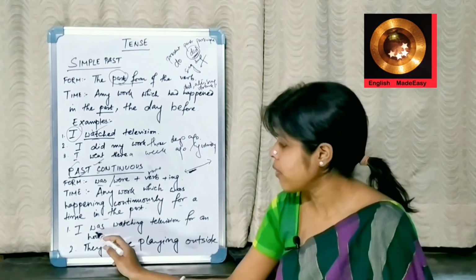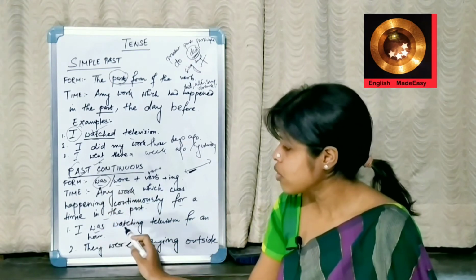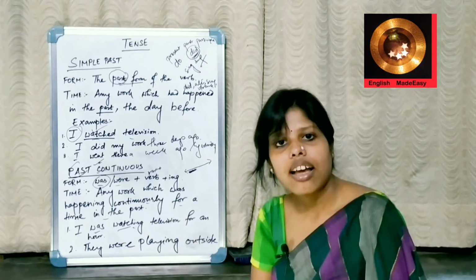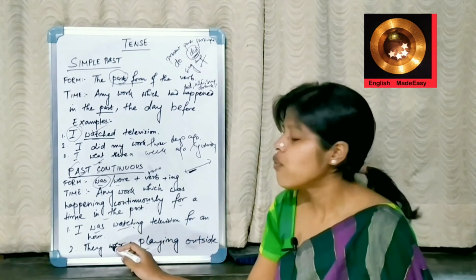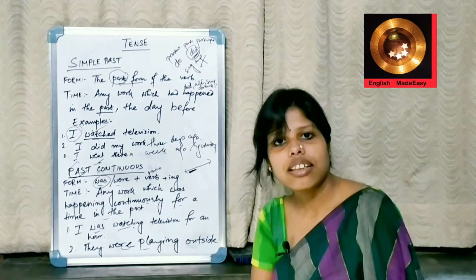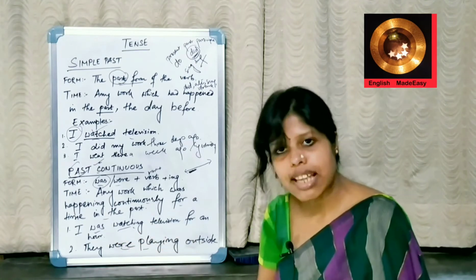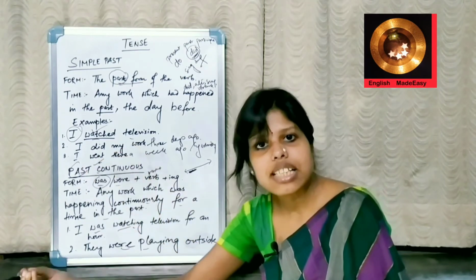I was watching, see, we are also using this form, was, I was, watch plus ing, I was watching television for an hour. They were playing outside. They were, with they, we use were. They were playing outside. I was watching television. They were playing outside. I was writing something.